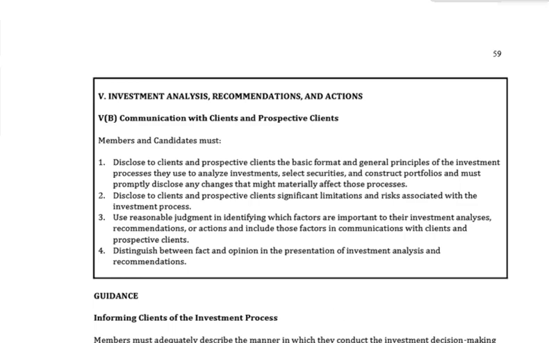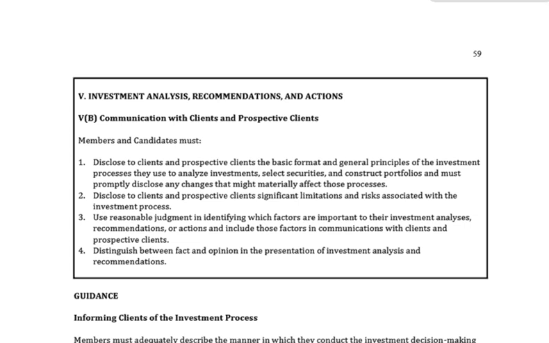On to page 59, guys. Standard 5B, investment analysis, recommendations and actions. Communication with clients and prospective clients. This is a very important one. Look at the 4 over here. Members and candidates must disclose to clients and prospective clients the basic format and principles of the investment processes that they use to analyze investments, select securities, construct portfolios, and must promptly disclose any changes that might materially affect these processes.